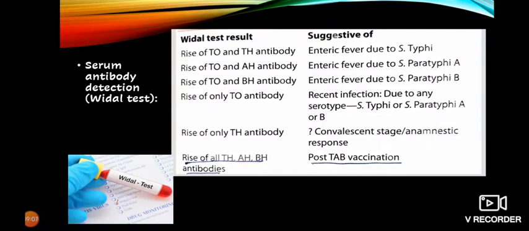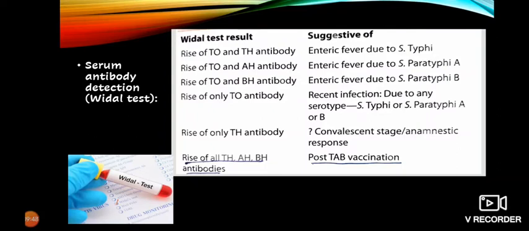The paratyphi O antigens cross-react with the typhoid O antigen due to sharing of factor 12, hence they are not used in the test. The interpretation of the Widal test is seen in the slide. There is rise of TO and TH antibody in enteric fever due to Salmonella typhi. Rise of TO and AH antibody in enteric fever caused by Salmonella paratyphi A. Rise of TO and BH antibody in enteric fever due to Salmonella paratyphi B. And rise of only TO antibodies represents the recent infection.